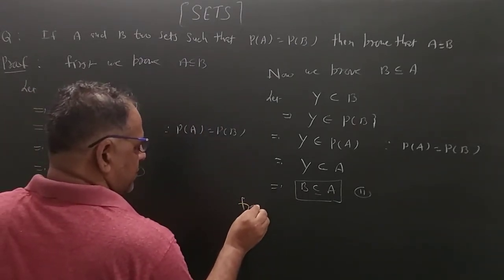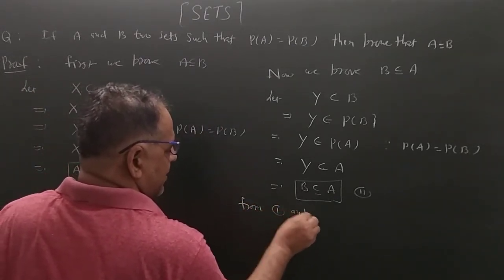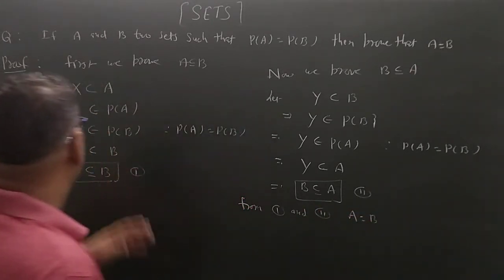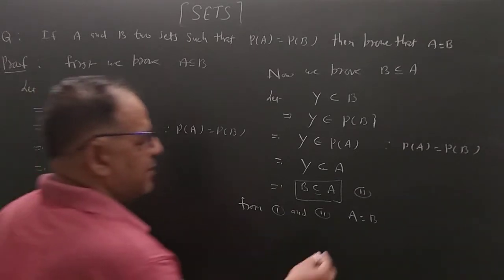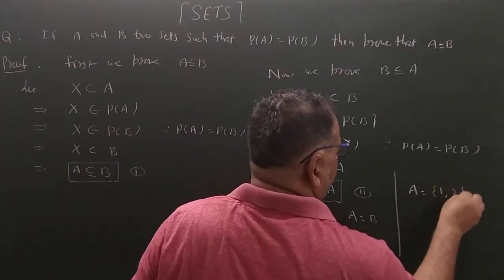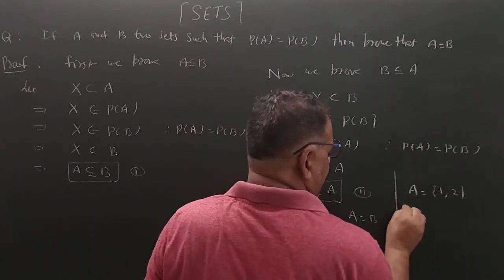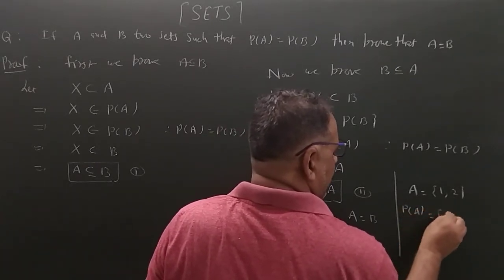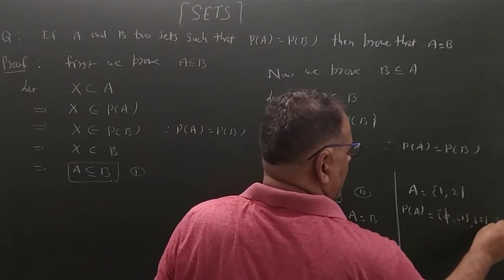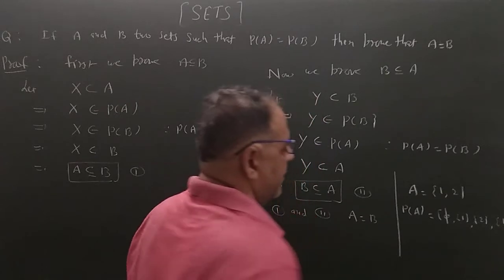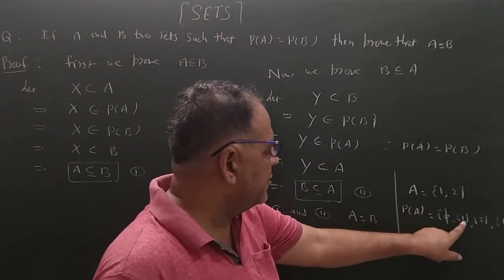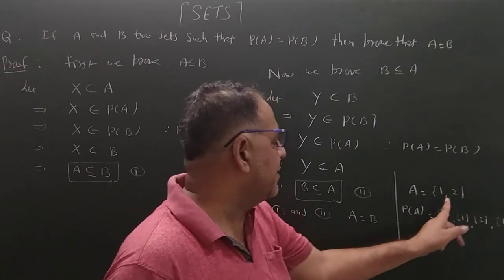From first and second, A is equal to B. In this question, for example, I am showing that A equals {1, 2}. PA equals {∅, {1}, {2}, {1, 2}}. 1 and 2 are the elements of A. ∅, set {1}, set {2}, set {1, 2} are the elements of PA.